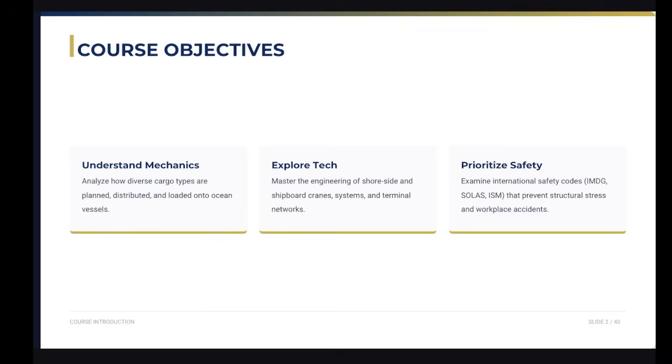And then the second one, we will look at the machinery used both onshore and at sea. So we will master the engineering of the shore-side and shipboard cranes, systems, and terminal networks. And finally, we will cover the international safety regulations that prevent structural damage and accidents.